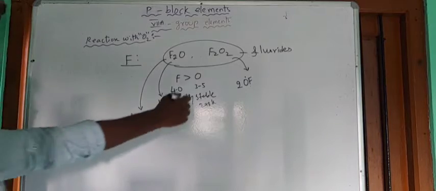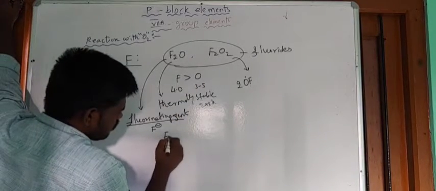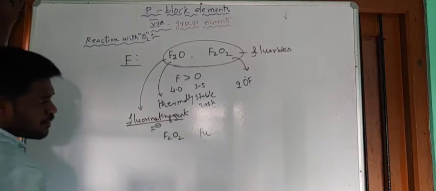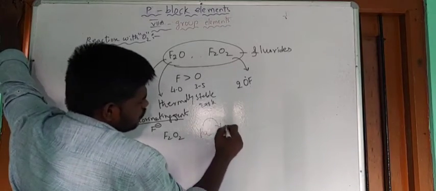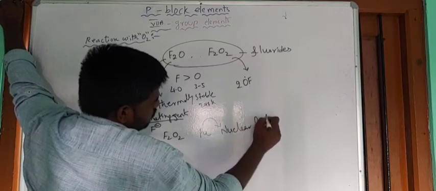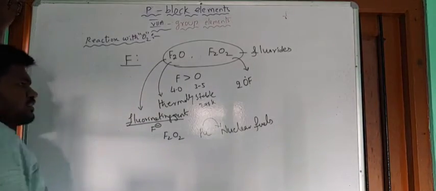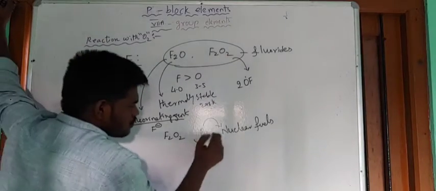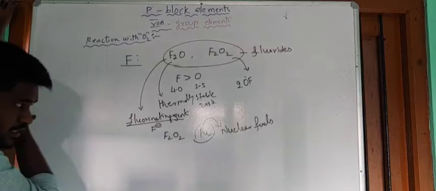And the next one here, this F2O2, is used to remove the plutonium present in the nuclear fuels. In nuclear fuels, plutonium is present as an impurity. So to remove this one, F2O2 is used.